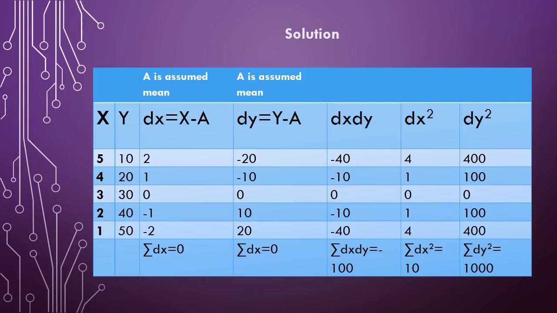The summation of this will yield 0. Once again, 2 plus 1 is 3, 3 plus 0 is 3, 3 minus 1 is 2, 2 minus 2 will be equal to 0.